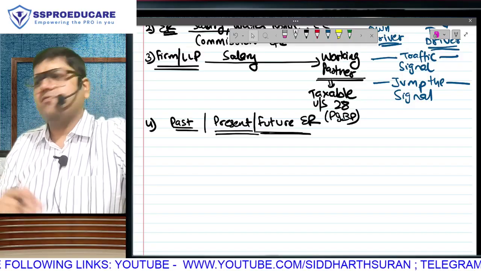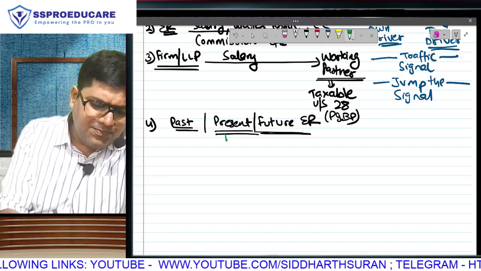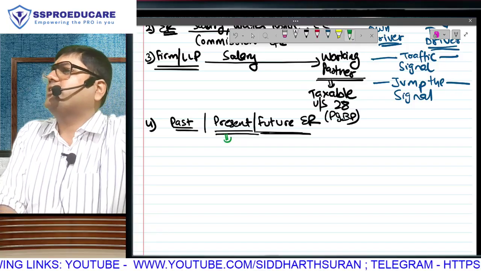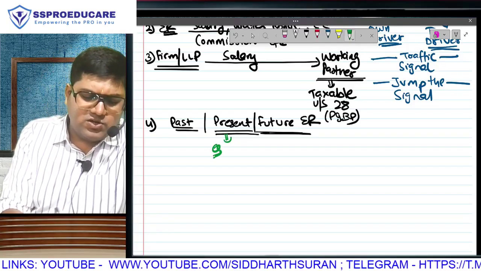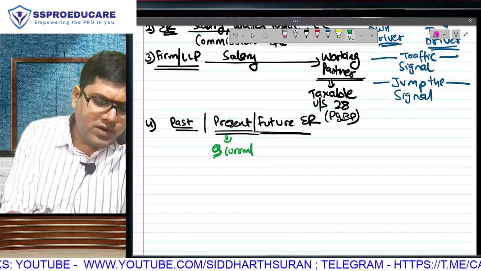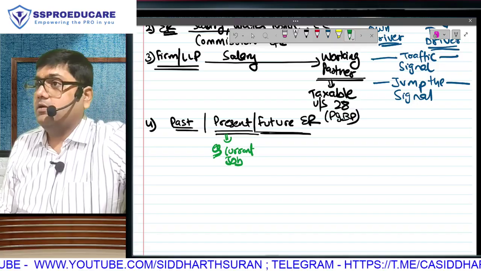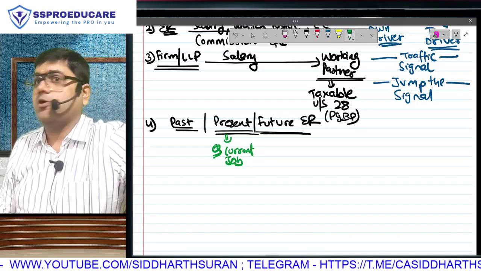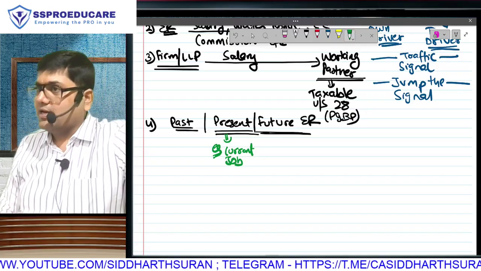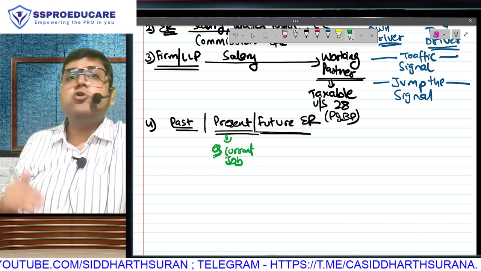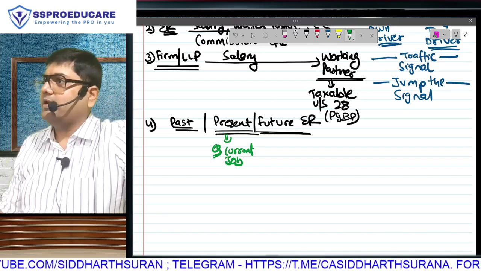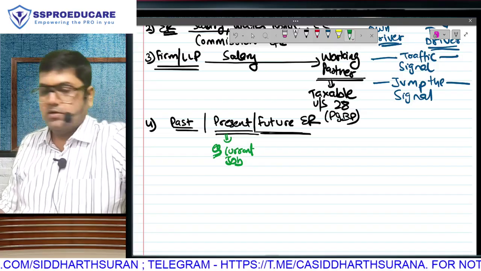They can be explained with a very easy example. In fact, for the present employer there is no explanation required. This is your current job. If you are a full-time employee somewhere and every month you are getting salary from there, that's your income from salary because your employment is ongoing. Is this clear? But what do you mean by past and future employer? Let us take one example of both to make it clear.